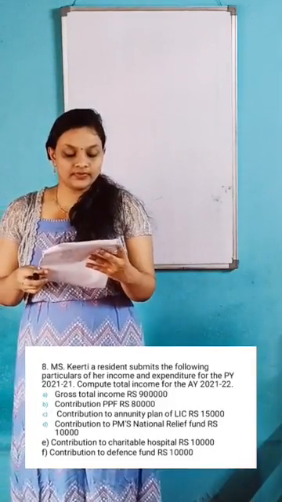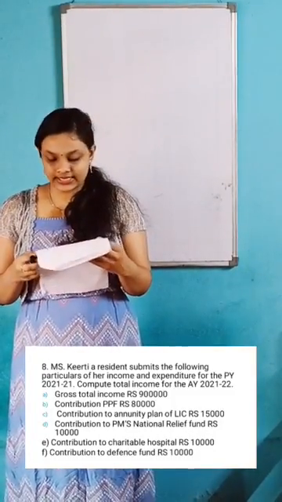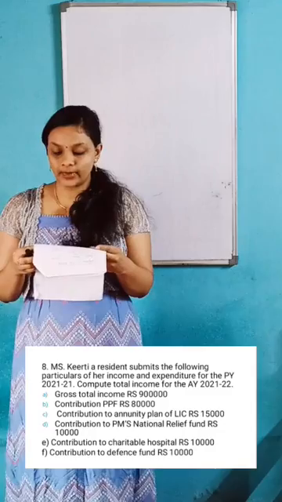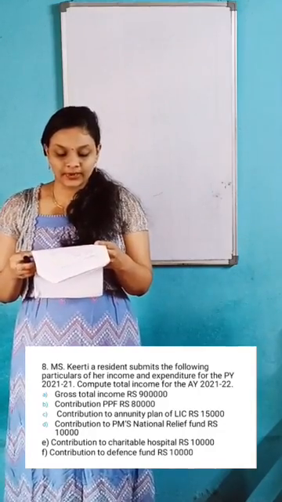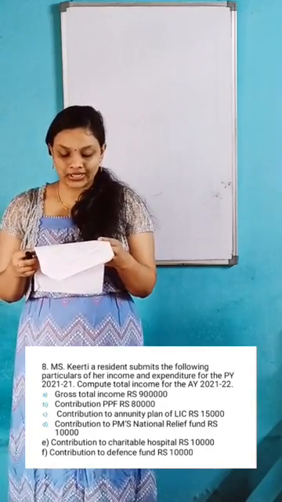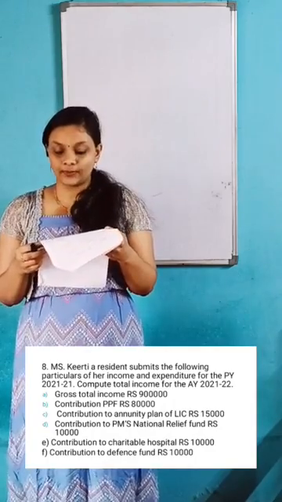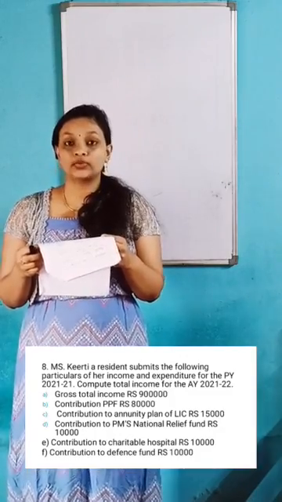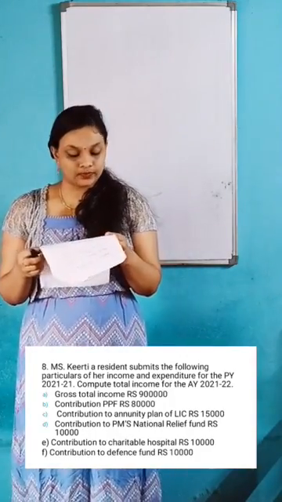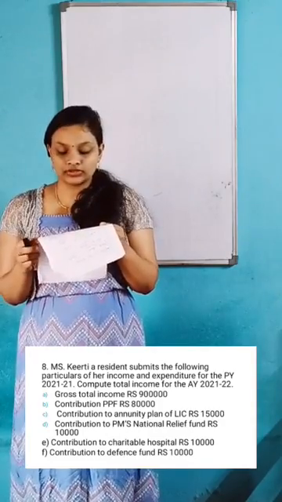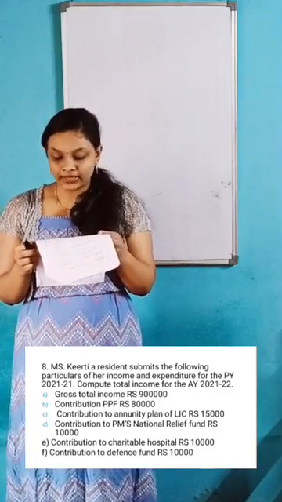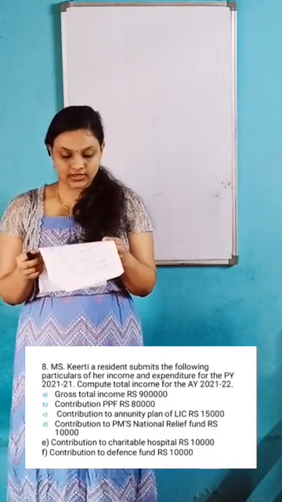Eighth problem. Miss Kirti, a resident, submits the following particulars of her income and expenditure for the previous year 2020-21. Compute total income for the assessment year 2021-22. Gross total income is 9 lakh. Contributions to PPF 80,000.